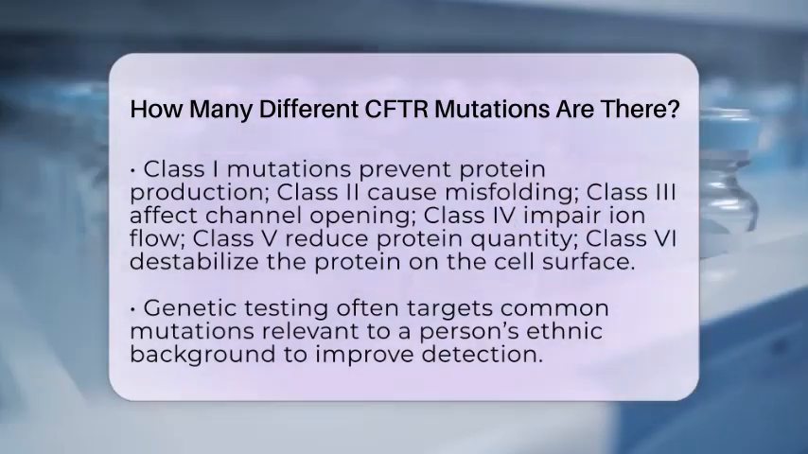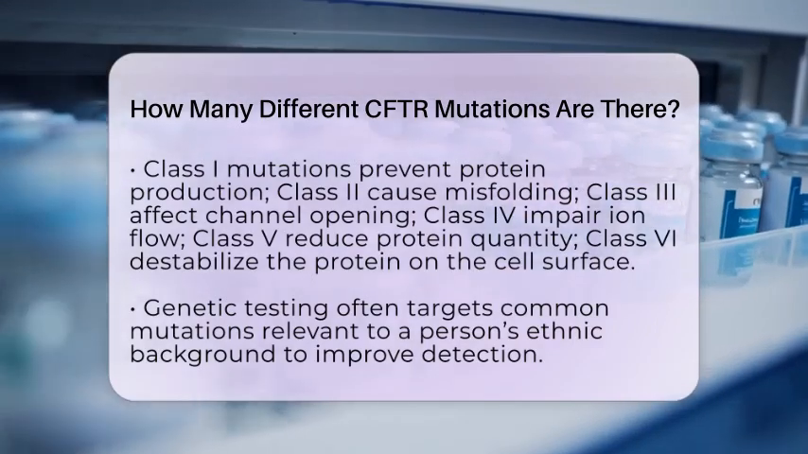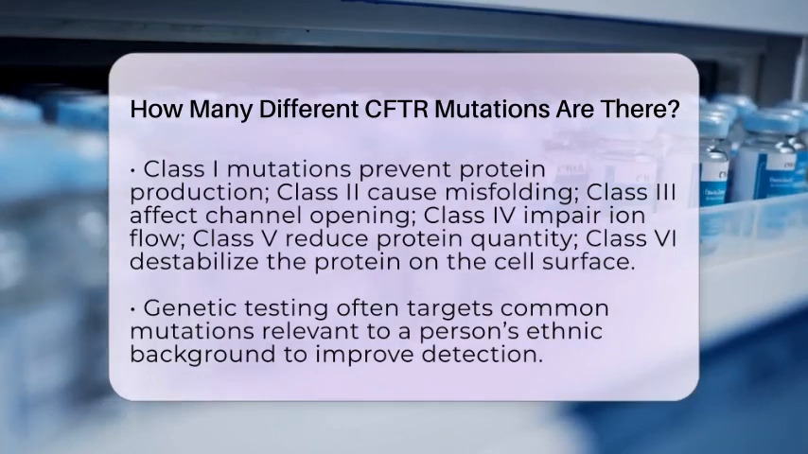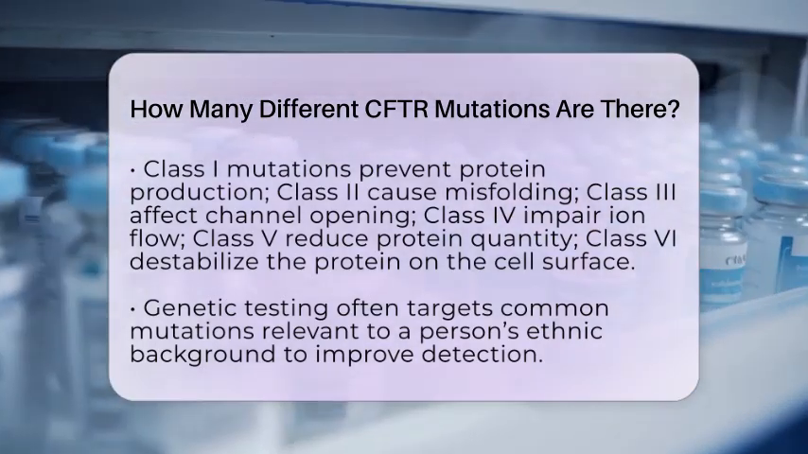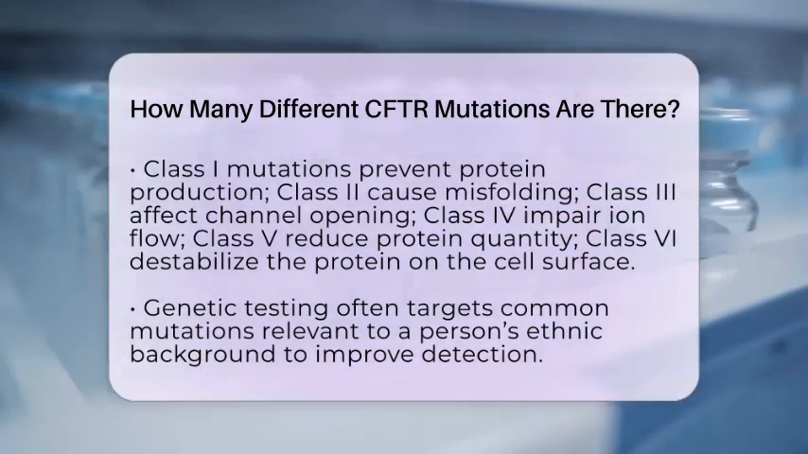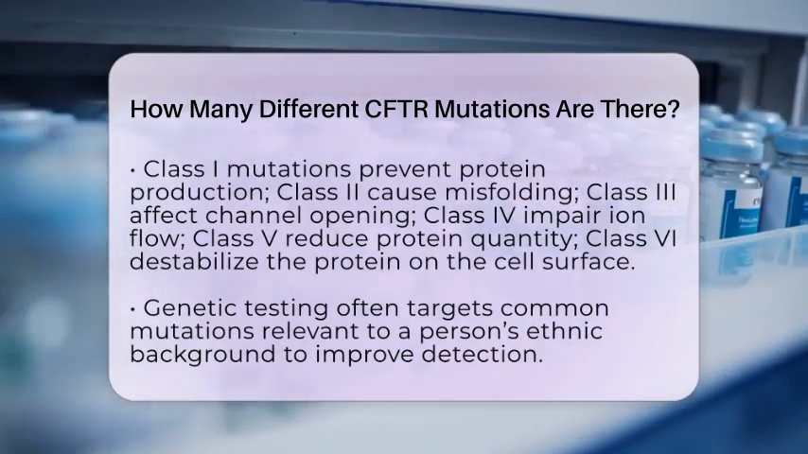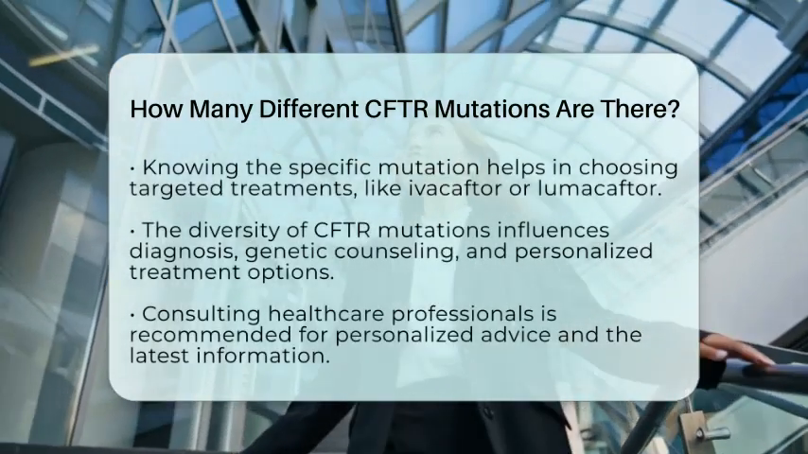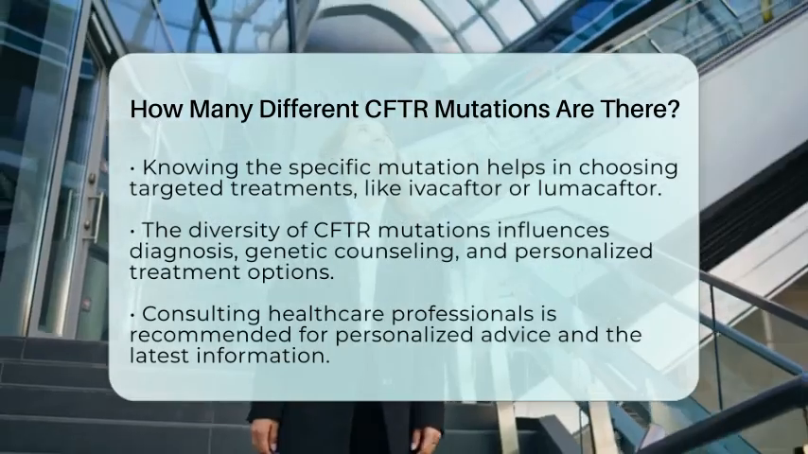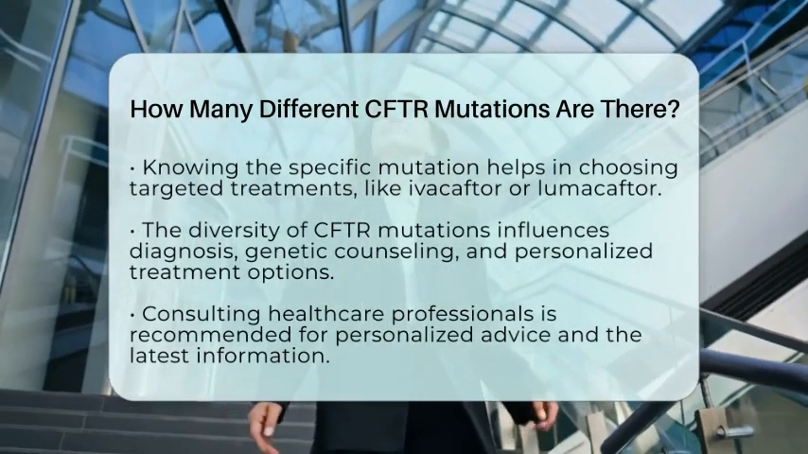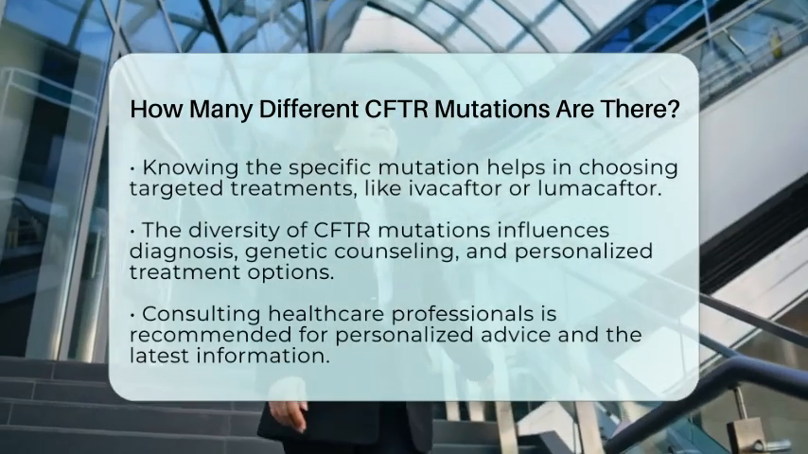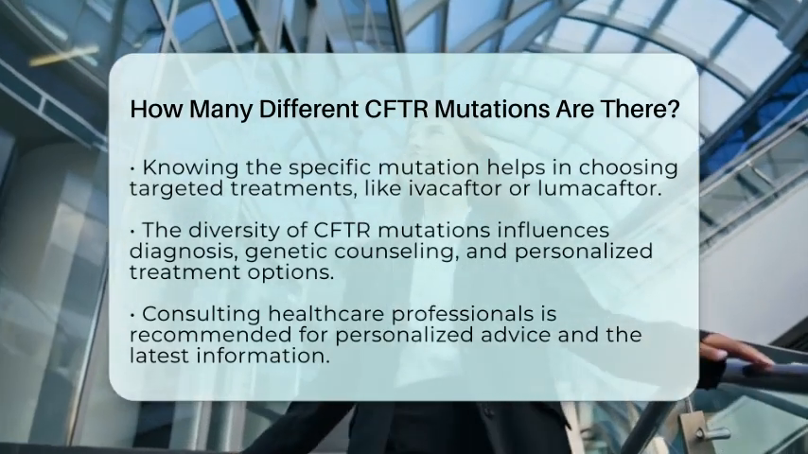Because of this vast diversity of mutations, genetic testing for cystic fibrosis often focuses on the most common mutations relevant to a person's ethnic background. Testing panels are designed to include these mutations to improve detection rates and keep costs manageable. Knowing the exact mutation in a patient is crucial because some newer drugs, like ivacaftor or lumacaftor, are designed to work only on specific types of mutations.